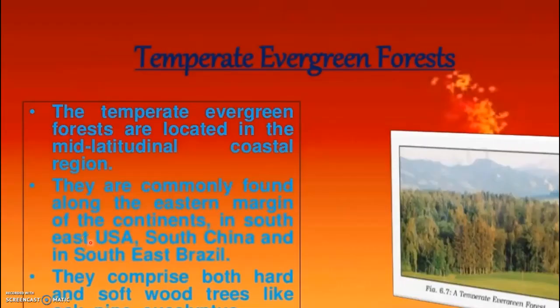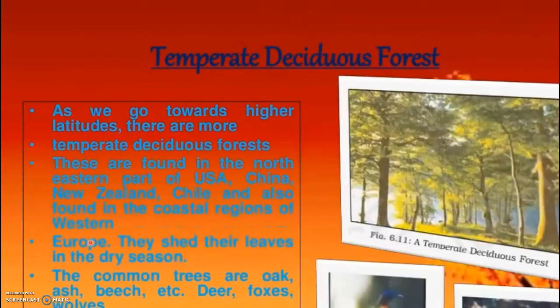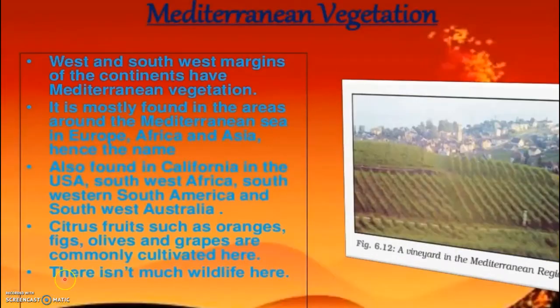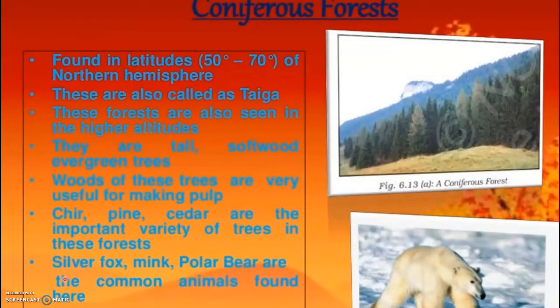Children, in the last class, we have learnt about temperate evergreen forest and temperate deciduous forest. Today, we would focus on Mediterranean vegetation and coniferous forest. The next one is Mediterranean forest.